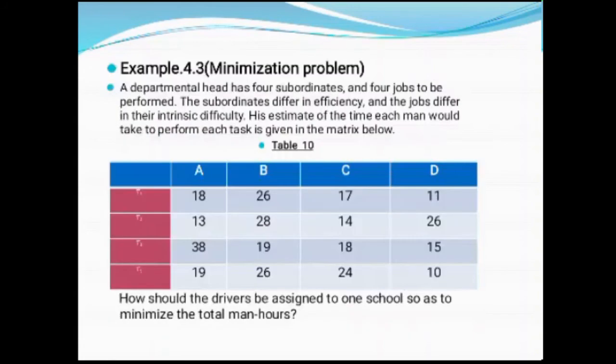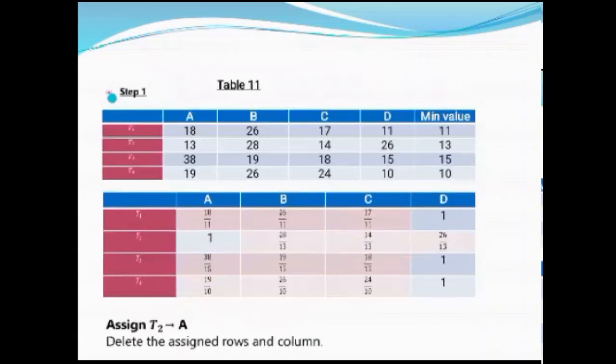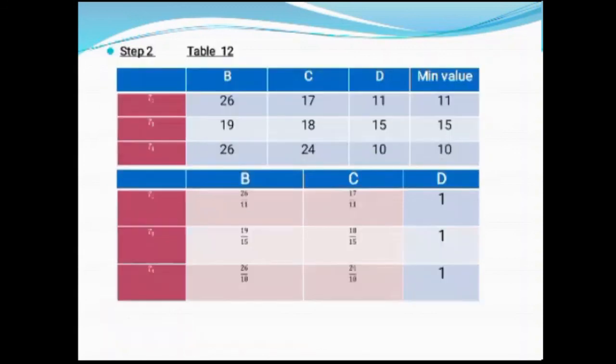And the third example, it is also of a minimization type. A department head has 4 subordinates and 4 jobs to be performed. The data is given below. Since it is a 4 cross 4 matrix and is of minimum type, find the minimum element in each row, write it aside, divide by that. Here T2 is distinct and it is allocated.